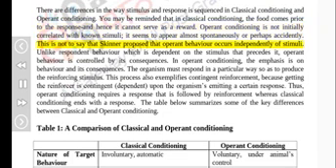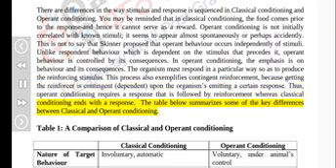Operant behavior is not initially correlated with known stimuli; it seems to appear almost spontaneously or perhaps accidentally. This is not to say that Skinner proposed that operant behavior occurs independently of stimuli. Unlike respondent behavior, which is dependent on the stimulus that precedes it, operant behavior is controlled by its consequences. In operant conditioning, the emphasis is on behavior and its consequences. The organism must respond in a particular way so as to produce the reinforcing stimulus. This process also exemplifies contingent reinforcement, because getting the reinforcer is dependent upon the organism emitting a certain response. Thus, operant conditioning requires a response that is followed by reinforcement, whereas classical conditioning ends with a response.